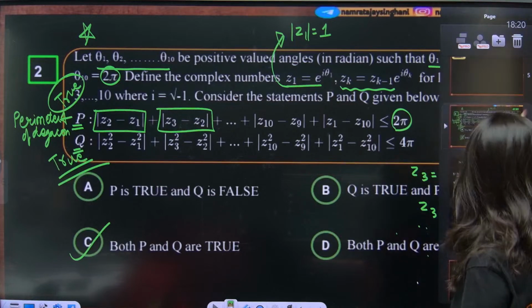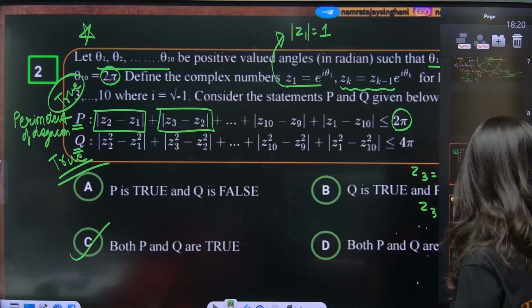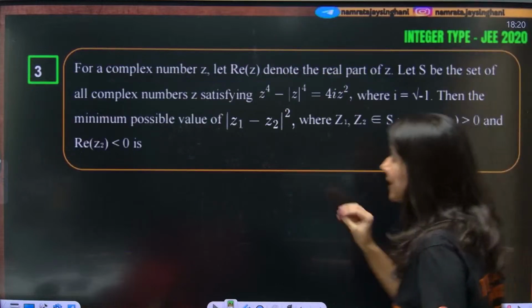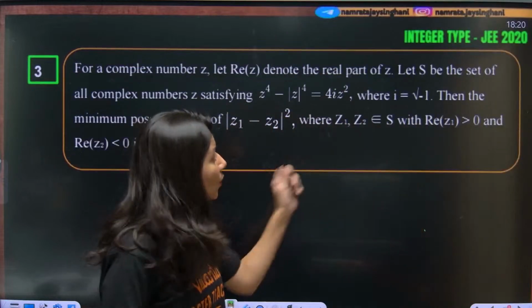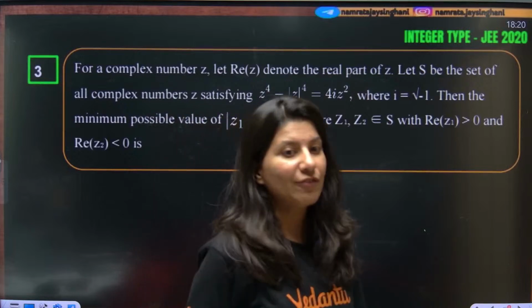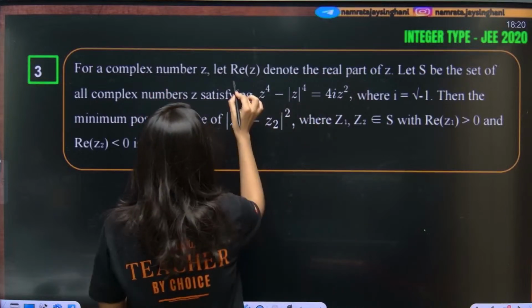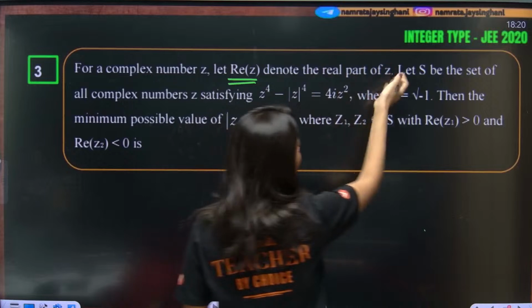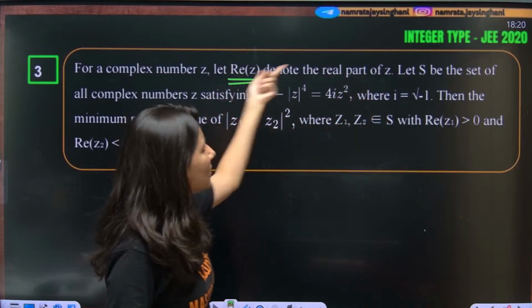Now, this question was not a very difficult question. Now, let us move on to the next problem, a JEE Advanced 2020 problem. Okay. For a complex number Z, Re(Z) denotes the real part of Z. Okay, so I need you to know this. This denotes the real part of Z.